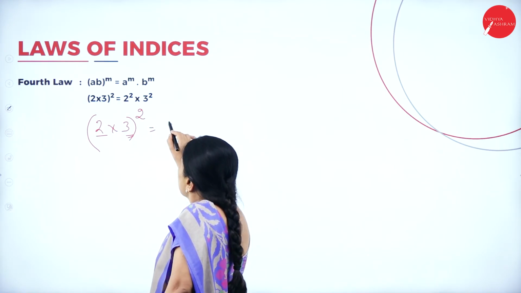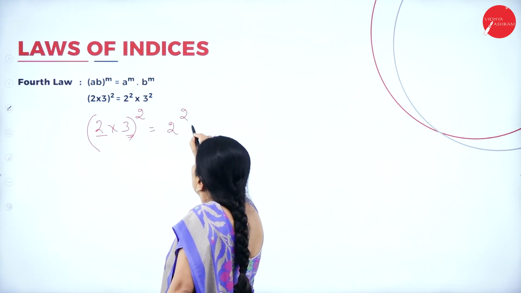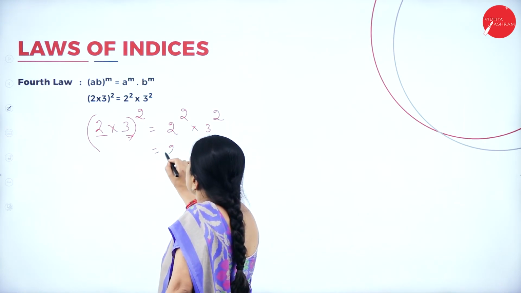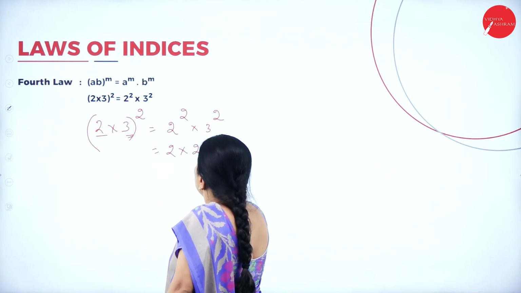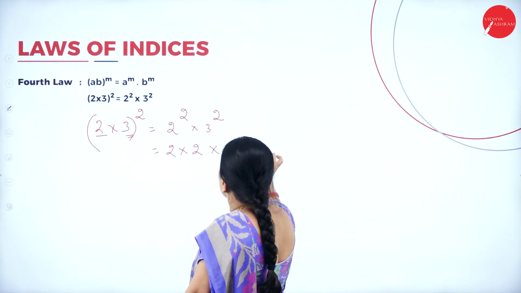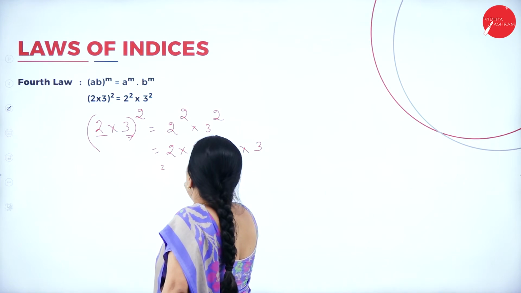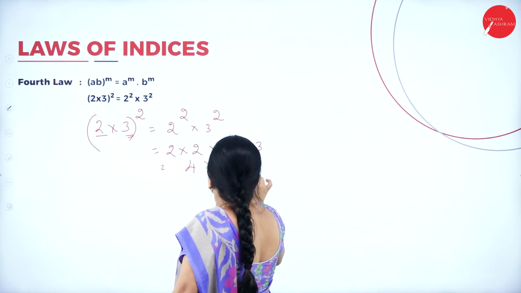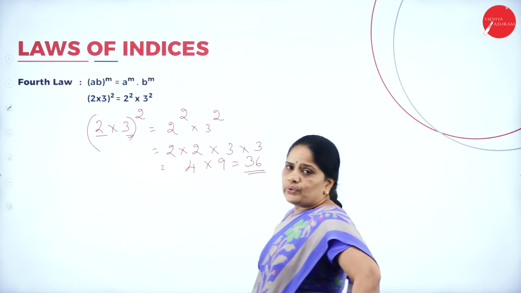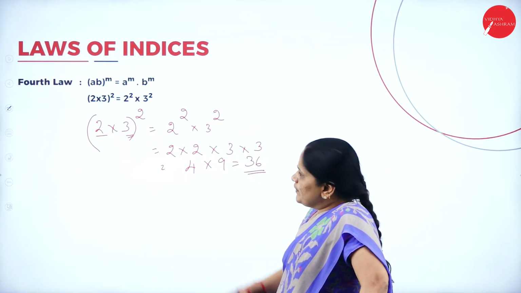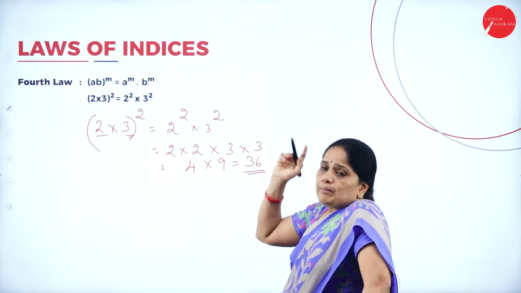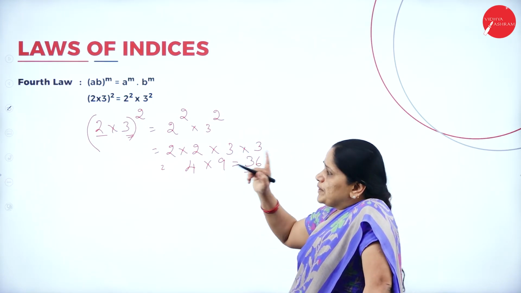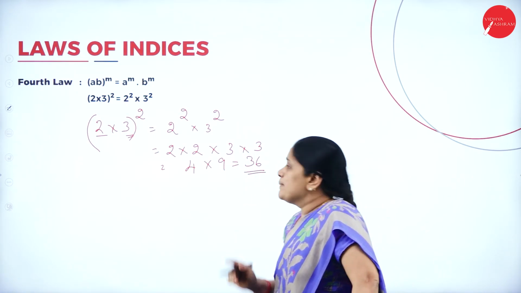If you get this type, you can write 2 squared into 3 squared. Now, what does this 2 squared mean? 2 into 2 into 3 into 3. So, this will be 4 into 9, that is 36. Now, do you understand this? Whenever you have two bases but a common power, that power should be given for both the numbers.